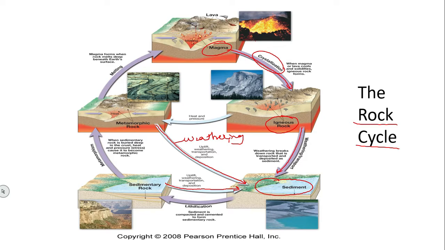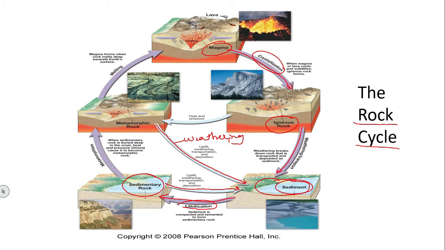Sedimentary rock can weather and form sediments. When these sediments are transported, compacted and cemented, that is, compaction and cementation of these sediments will form sedimentary rock. That is called lithification.